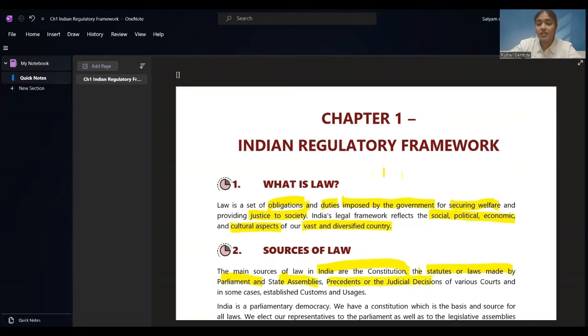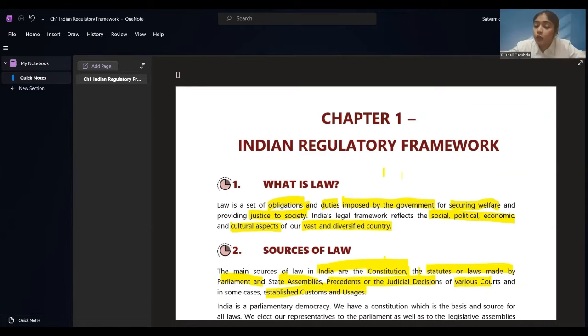Precedents of the judicial decisions of various courts, and some cases established by customs and usage. They have said that our law sources are various things. The Constitution, as we have already heard, the Constitution of India, is the basis of preparing the law. In the Constitution, they have provided you the rights, the responsibilities, the roles of the citizens of India, right? This is the first base, the first source of creating the law.